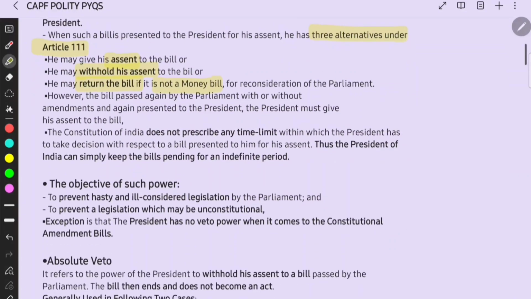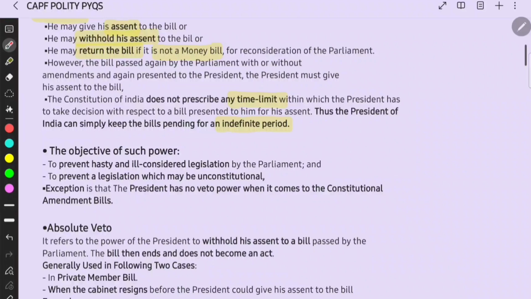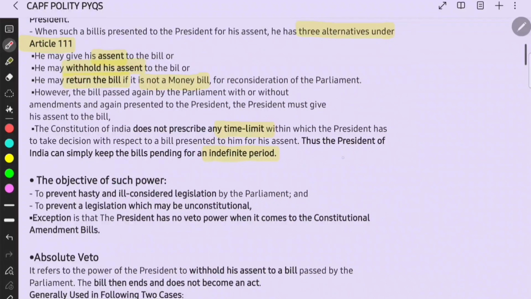Then the Constitution of India does not prescribe any time limit within which the president has to take a decision with respect to a bill presented to him for his assent. Thus, the President of India can simply keep the bills pending for an indefinite period, right? And remember, according to the UPSC PYQ patterns, you have to know what is in India and compare it with the US or other constitutions also. You have to do all this.